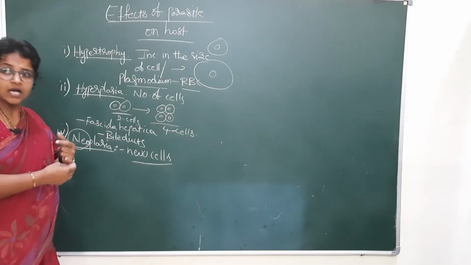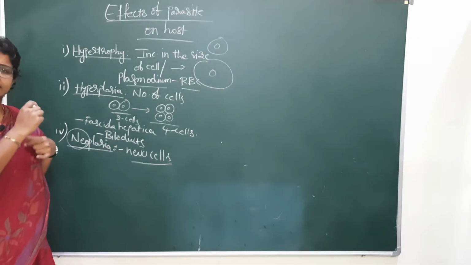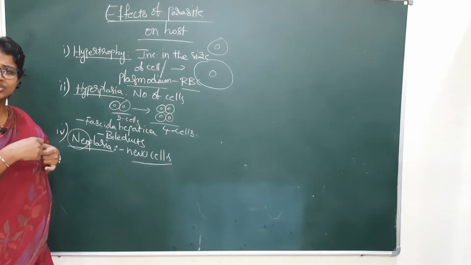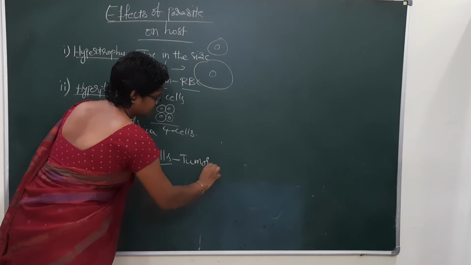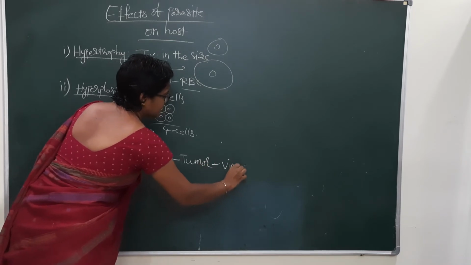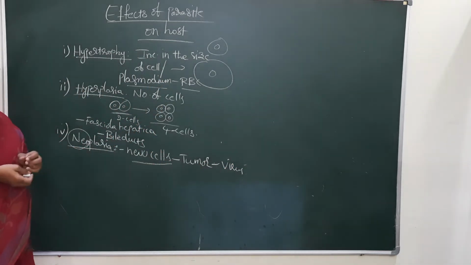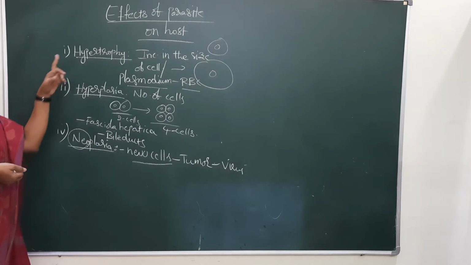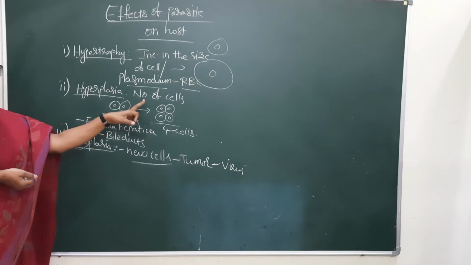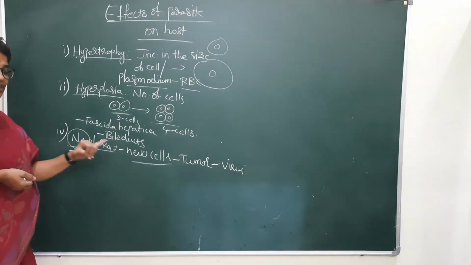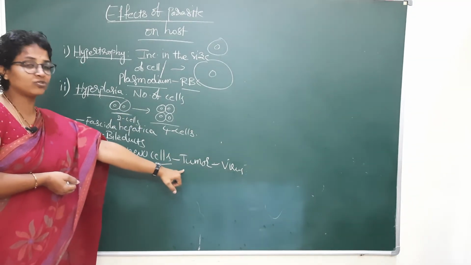Instead of the healthy cells which are required for us, new cells are formed. That is a tumor formation because of a virus. That is neoplasia. Hypertrophy, increase in the size of a cell. Hyperplasia, number of cells increases. Neoplasia, new cells formation because of the tumor.